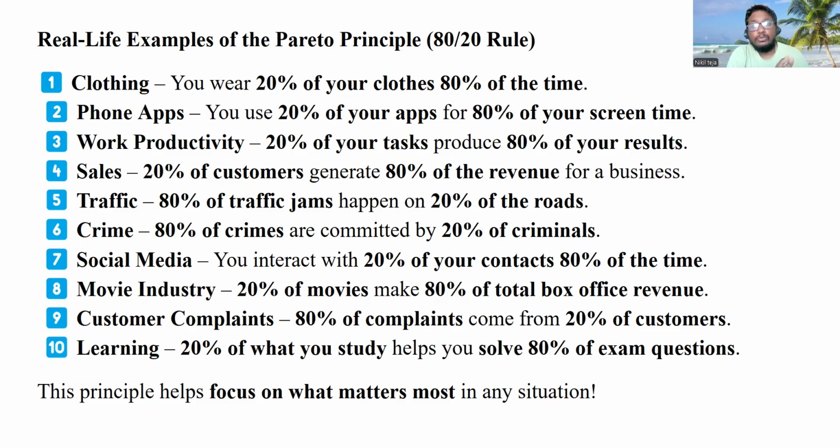So you use only 20% of your apps for 80% of your screen time, right? So in work productivity, 20% of your tasks produce 80% of your results. For example, let's take workout only. In the morning, you will be doing 1 hour of workout, and in the evening, you will be doing 1 hour of workout. This 20 to 25% of these tasks can improve our health by 80%. As simple as that, right?